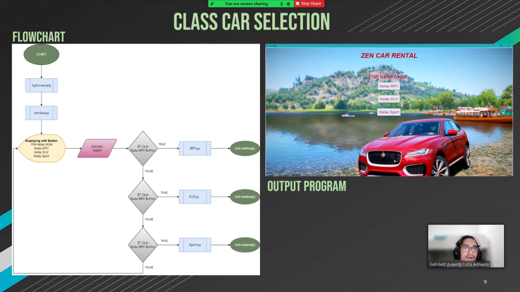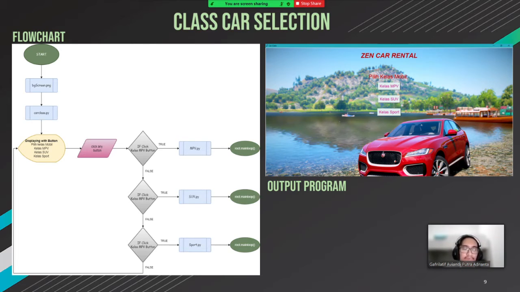And next we have our car class selection program. Here we can see our flowchart. We start, and again, bgscreen.png for our background. We open up the carclass.py, and we display the buttons to choose the car class that we want. If we want MPV, SUV, or sports car, we click any button.